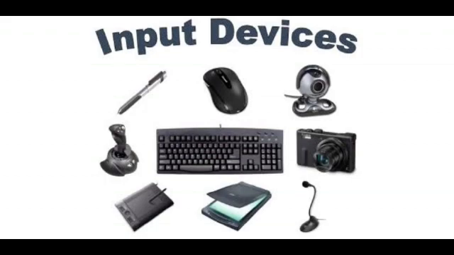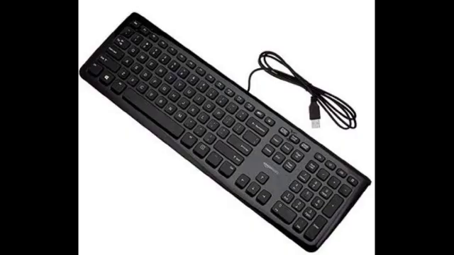First is the keyboard. The keyboard is used to enter data into the computer system. It can type letters, numbers, etc. With the help of the keyboard, we give data to the computer in the form of letters and numbers, right? You can type on the computer with the help of only the keyboard. Without the keyboard, we cannot type on the computer.